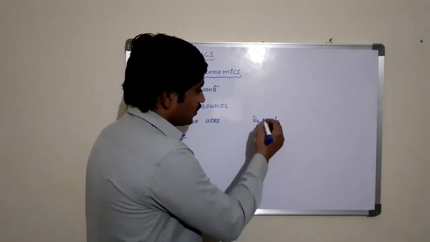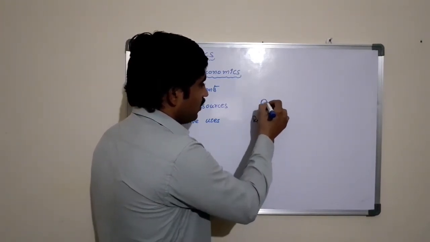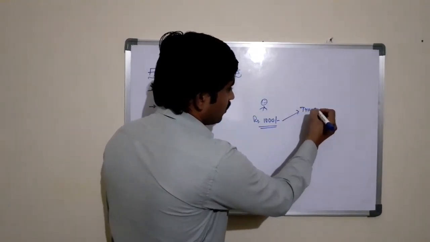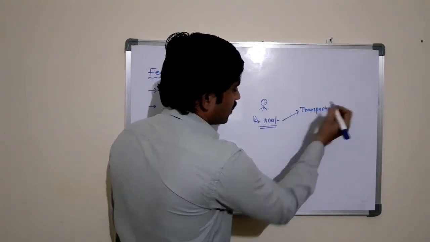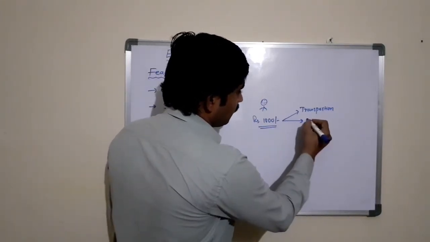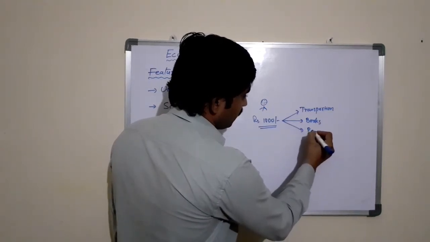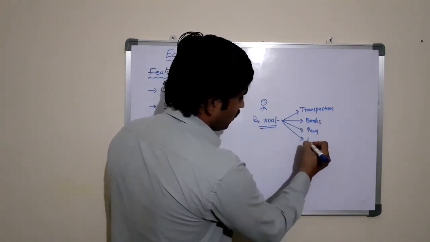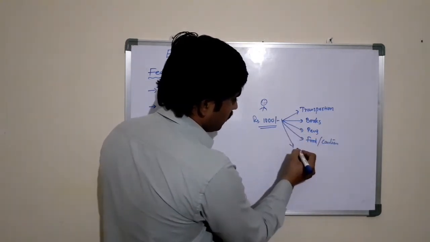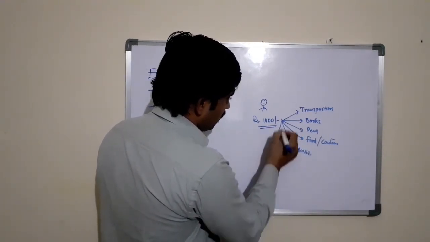If the student has 1000 rupees in his hand, this may be used for transportation to go from home to school, or for books, or for purchasing pens, or for food or canteen, or for a movie, or for other alternatives.